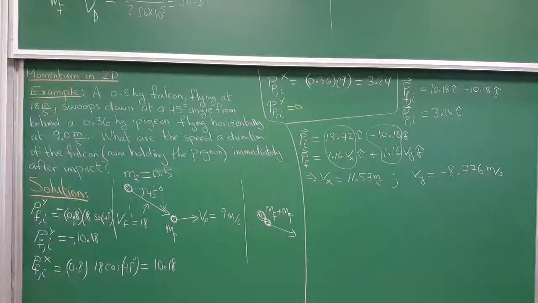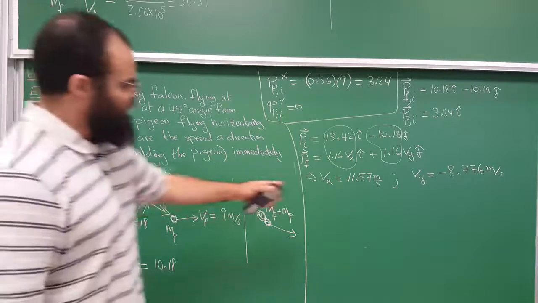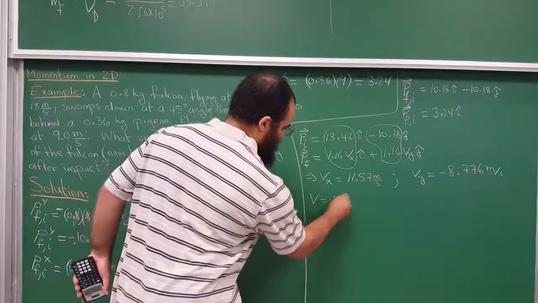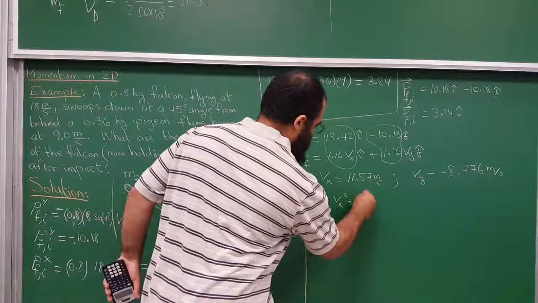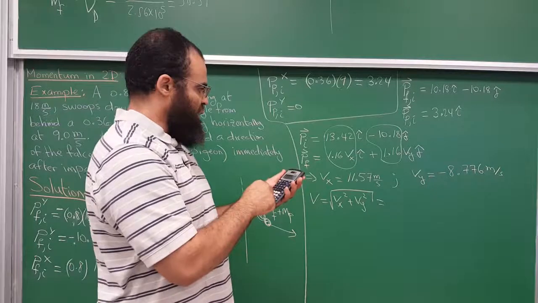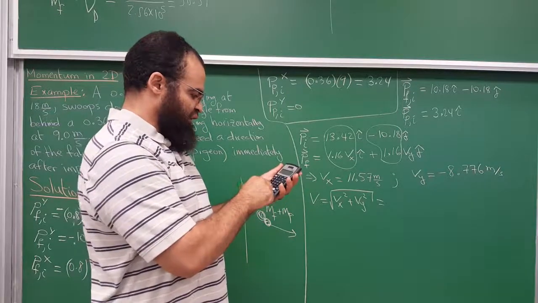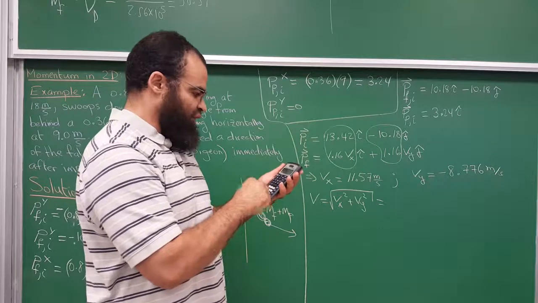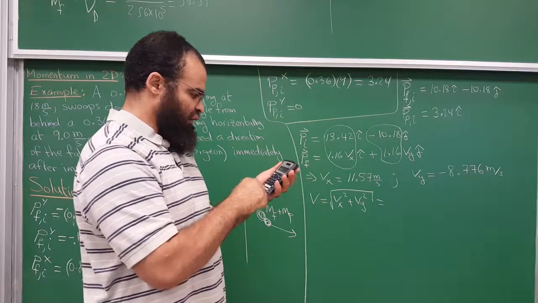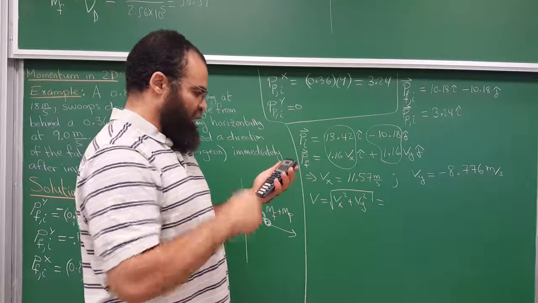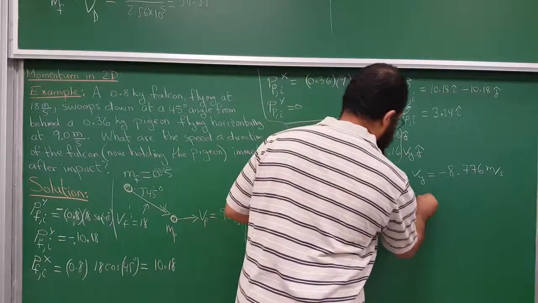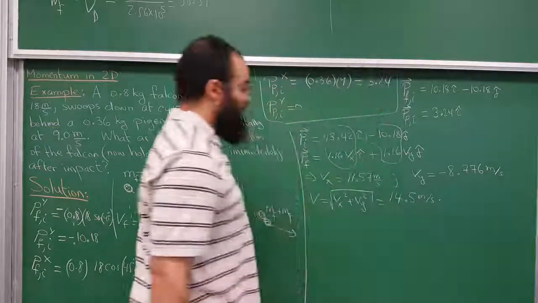So what's their speed? The speed will just be the square root of Vx squared plus Vy squared. When you do that, you get 8.776, and you square it, it becomes positive, of course, plus 11.57 squared. Then you take the square root. I get a speed of 14.52 meters per second.